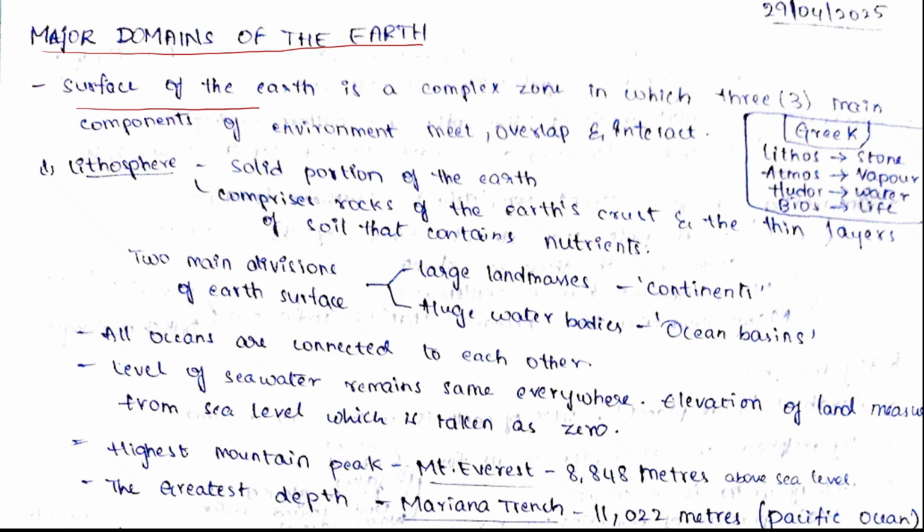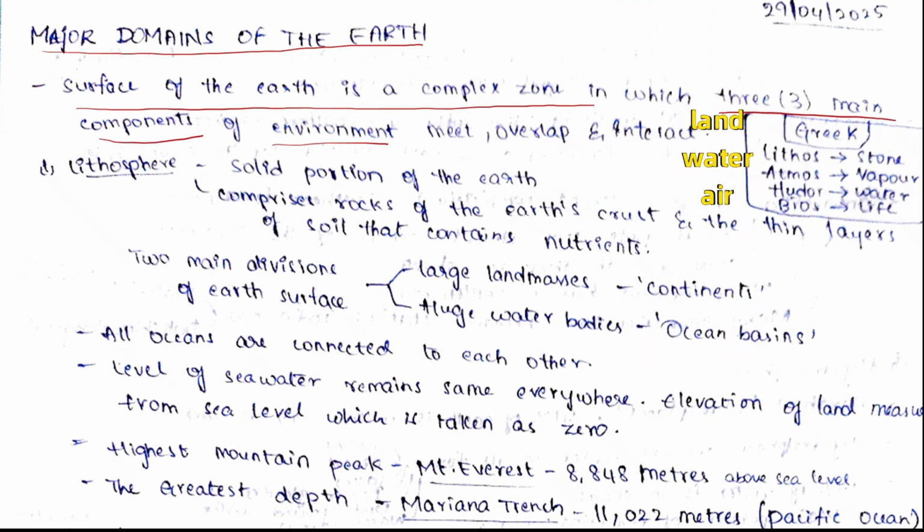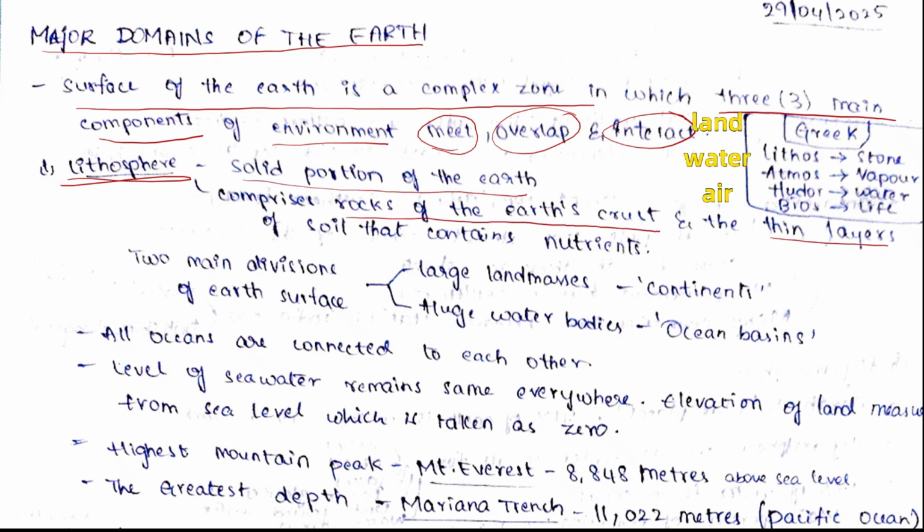Surface of the Earth is a complex zone in which 3 main components of environment meet, overlap and interact. The first domain that we are going to discuss is lithosphere. Lithosphere is the solid portion of the Earth and it comprises of rocks of the Earth's crust and the thin layers of soil that contains nutrients. There are 2 main divisions of the Earth's surface. They are large land masses and huge water bodies. The land masses are called continents and huge water bodies are called ocean basins.